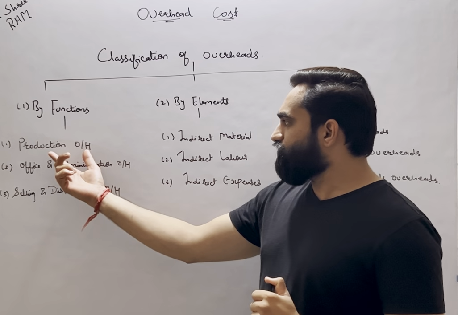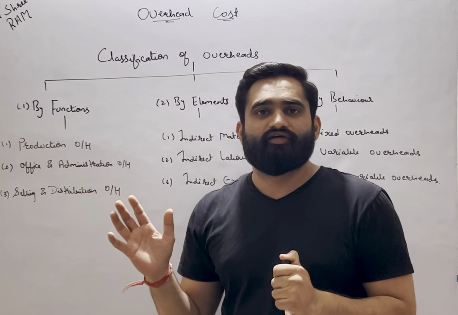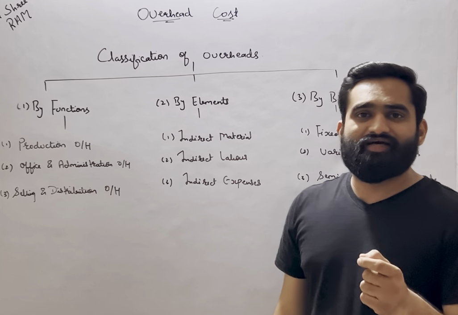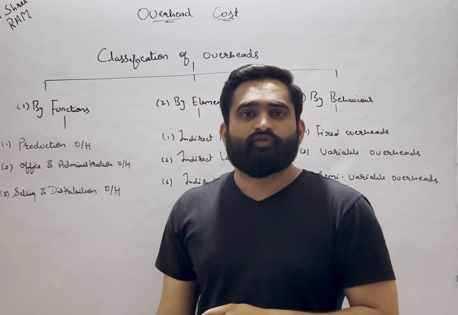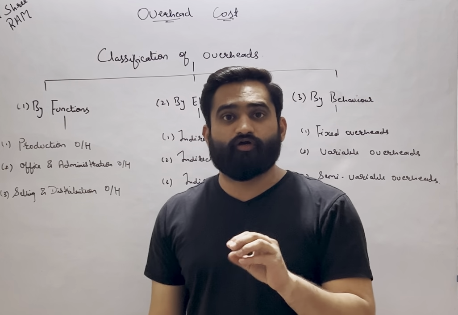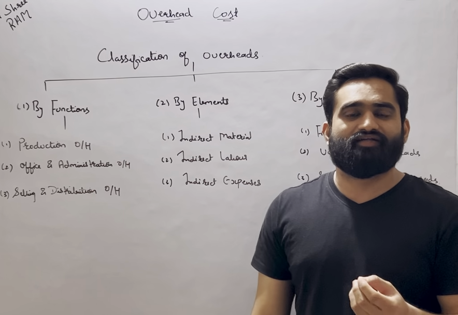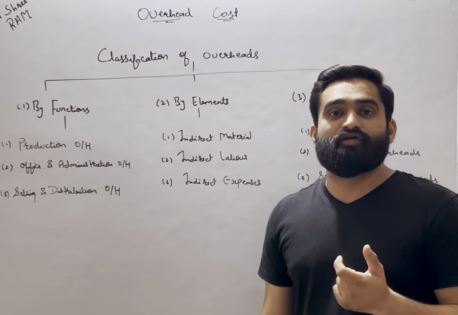If you look at the production overhead, now we know that this is related to the production, something which is related to the factory, right? So what examples we can take for production overhead? So we can say that whatever electricity charges you pay for the factory. Now we know that factory is generally used for production purpose, right? So anything which is related to factory rent, factory electricity charges, the machineries that we keep into the factory.